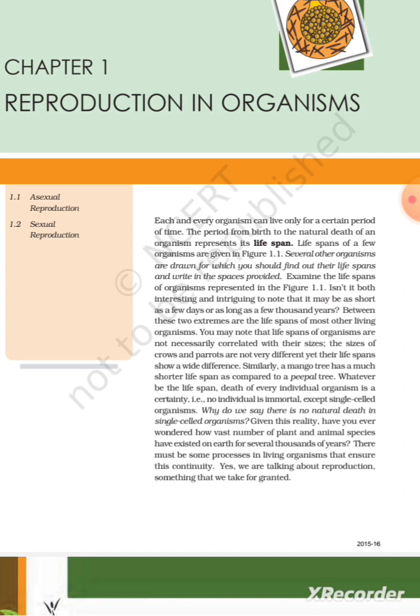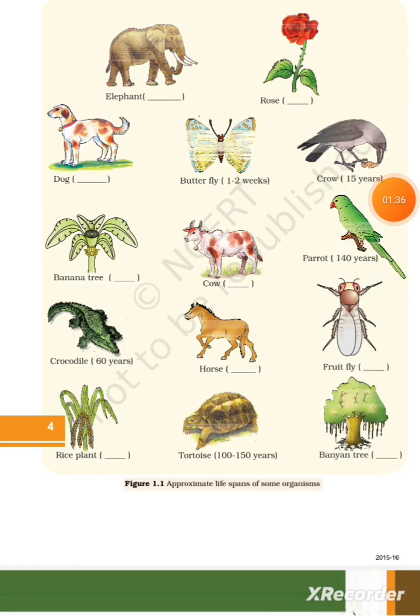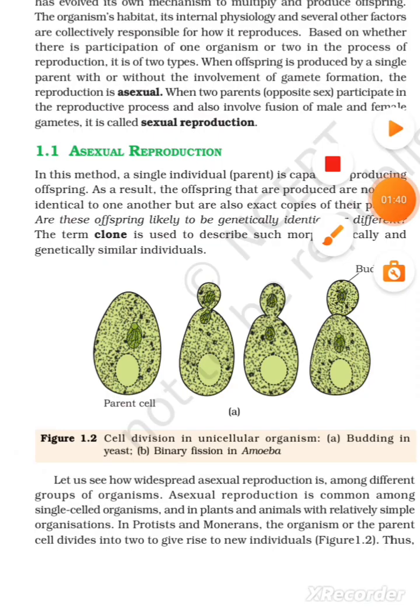Given this reality, have you ever wondered how a number of plants and animal species have existed on earth for several thousands of years? There must be some processes in living organisms that ensure this continuity. Yes, we are talking about reproduction that we take for granted. Figure 1.1, Lifespan of some organisms.